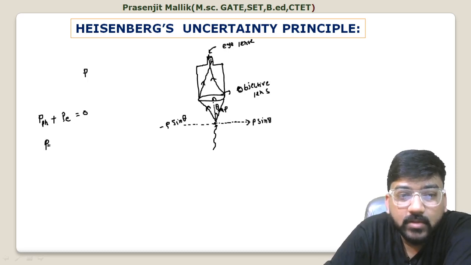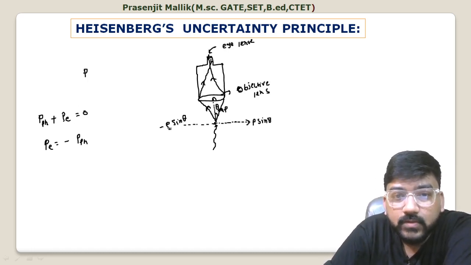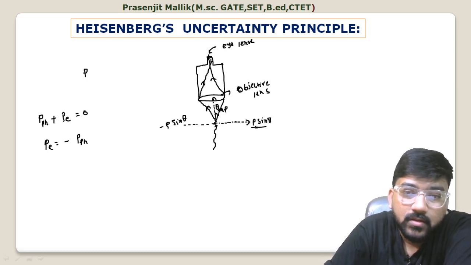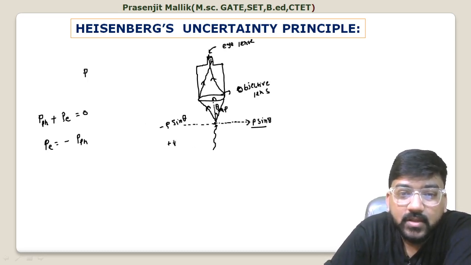So the momentum of electron will be minus the momentum of photon. If the momentum of photon varies from minus p sin theta to plus p sin theta, then the momentum of electron will vary from plus p sin theta to minus p sin theta.